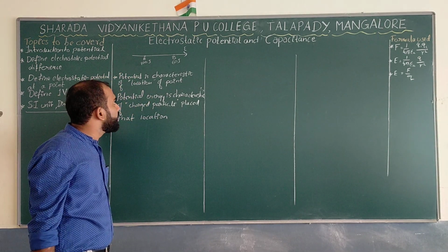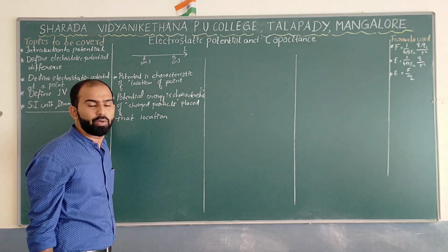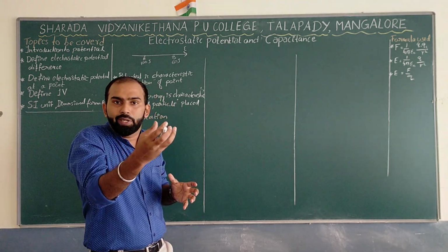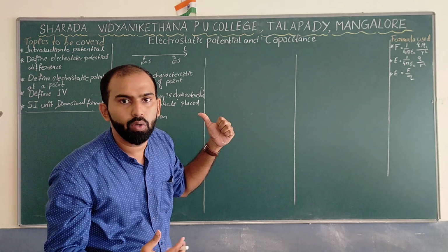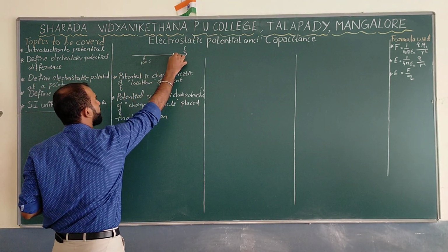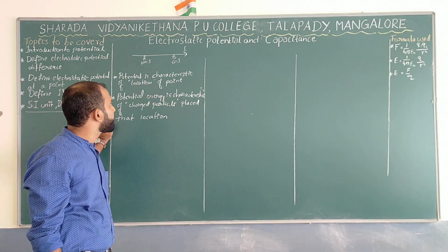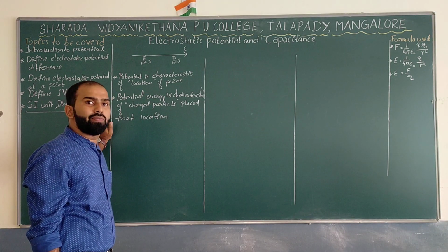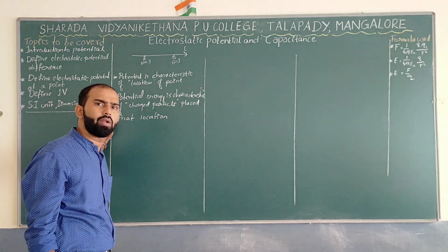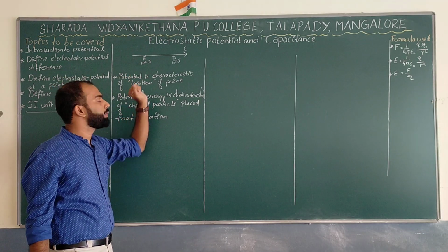Now, listen to the definition of potential. What exactly is the potential? The potential is the ability of achieving energy by this charged particle over here. And one more thing I have to say over here. If I don't put any charges, do you think potential is there or not? Yes, there is a potential at a point A, at a point B.